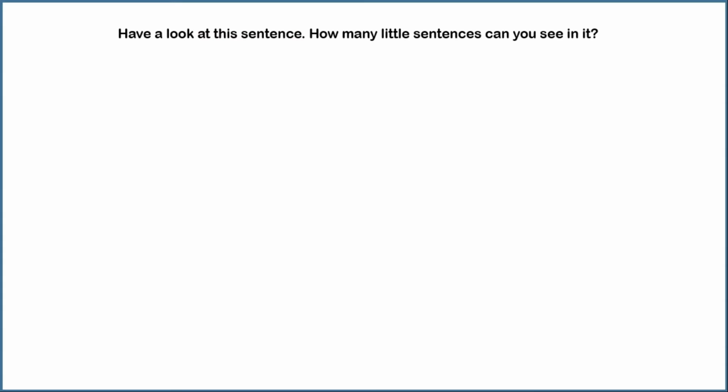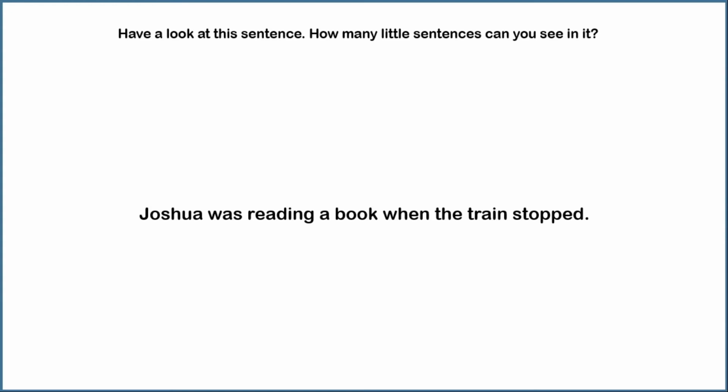Have a look at this sentence. How many little sentences can you see in it? Joshua was reading a book when the train stopped. Joshua was reading a book is one little sentence. The train stopped is the second little sentence.